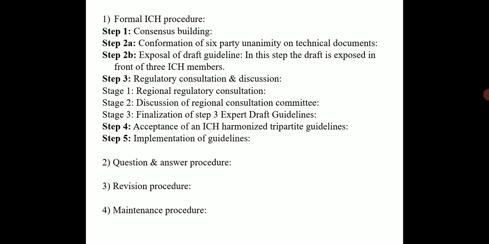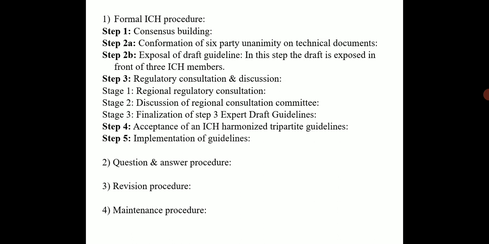Next is step 3, that is regulatory consultation and discussion. It takes place in 3 stages. First stage is the regional regulatory consultation. In this stage, the draft is discussed with the committee of all the 3 regions, that is Europe, Japan and USA. And the names of the regulatory committees are as follows: Europe, Committee for Medicinal Products for Human Use; Japan, Ministry of Health, Labor and Welfare; and USA, Federal Register.